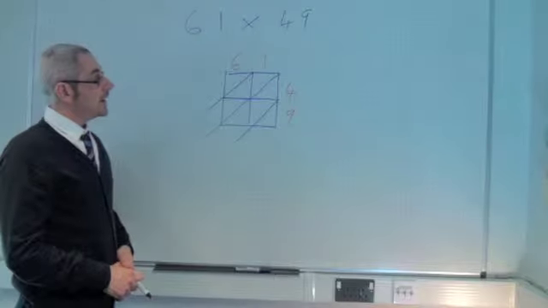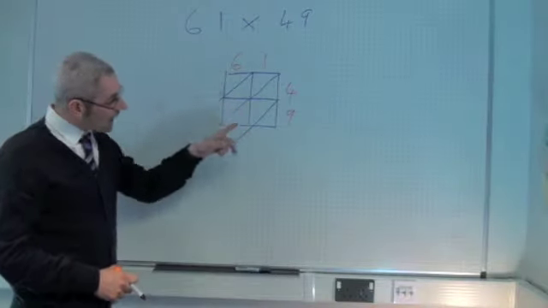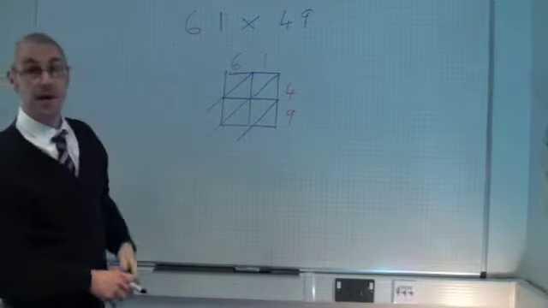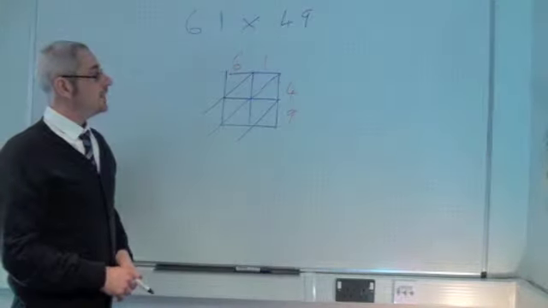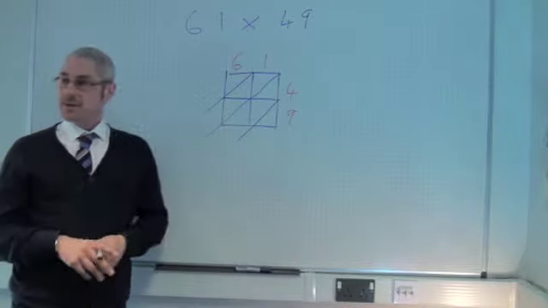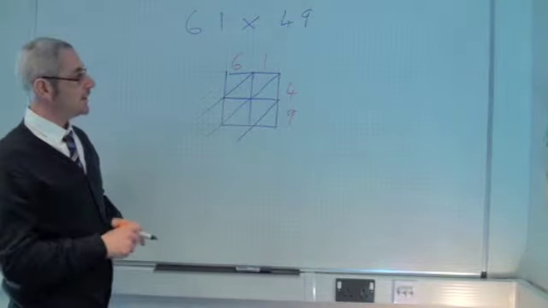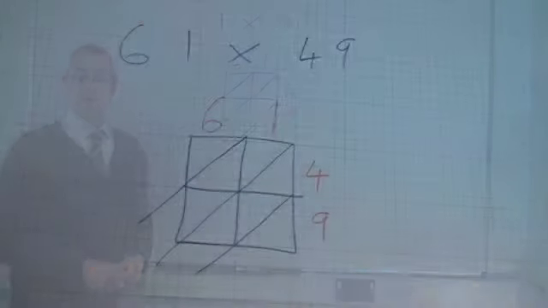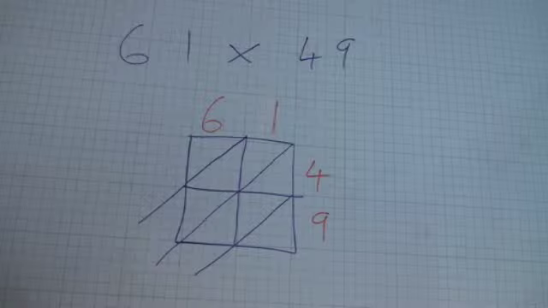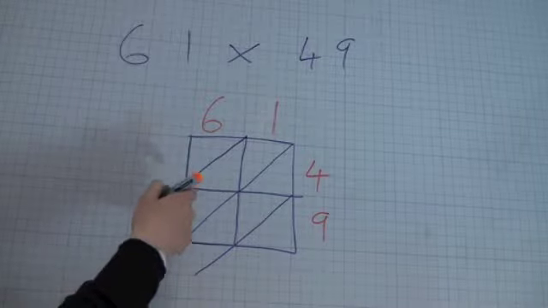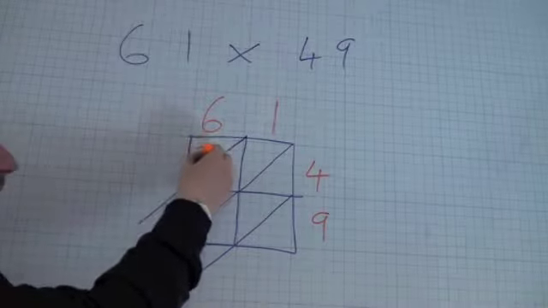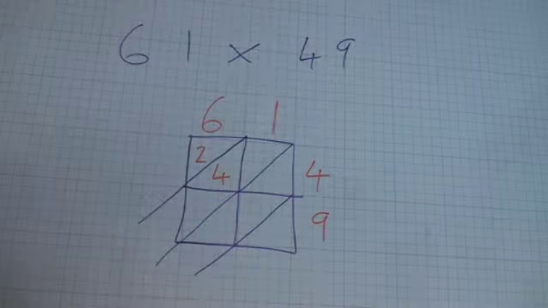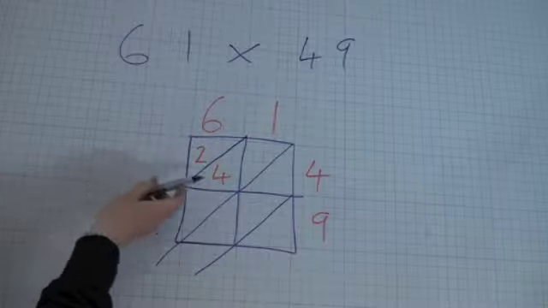The way that we fill in the shape is we look at the individual squares within the shape. So, for example, this top left-hand square there. The way that we find out the number that goes in that shape is we multiply together the number that's at the top of the column that it's in by the number at the end of the row. And 6 times 4 is 24, and that goes in the pattern that I've made, with tens above the diagonal, units below. So 6 times 4 is 24, 2 tens, 4 units.